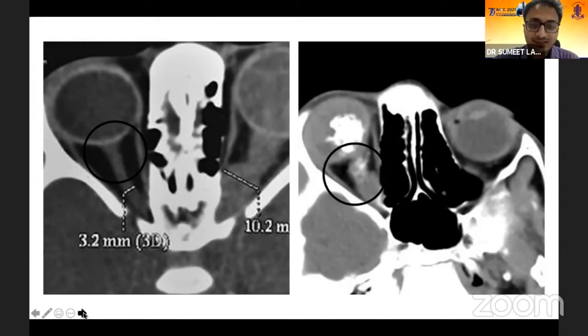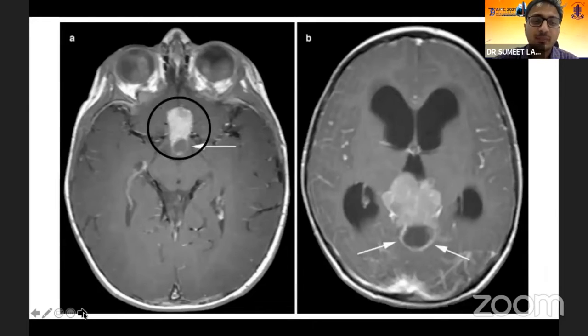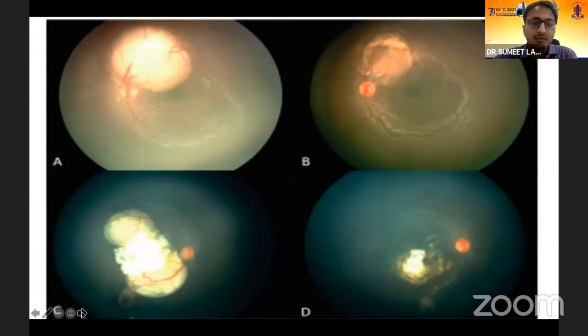Now, why always CT scan? Do we do MRI ever, or is it necessary that MRI has to be done? There is nothing like MRI has to be done in each and every case. If it is bilateral retinoblastoma and you want to rule out that it's a case of pinealoblastoma, in those cases MRI is very important. Otherwise, CT suffices.